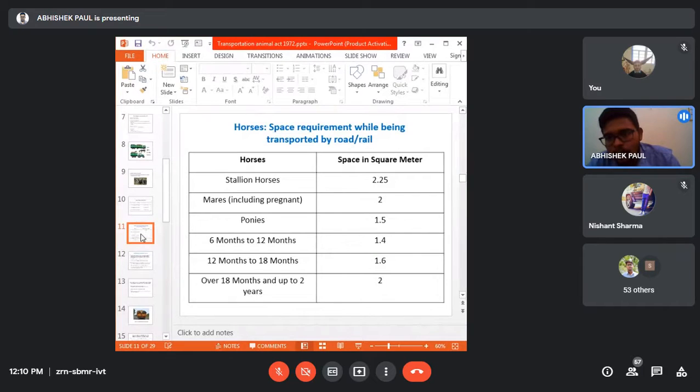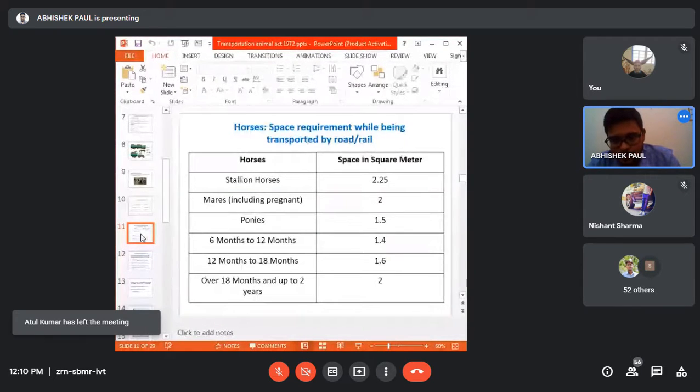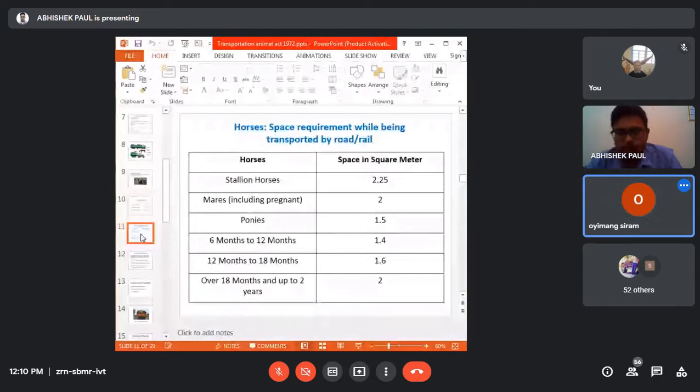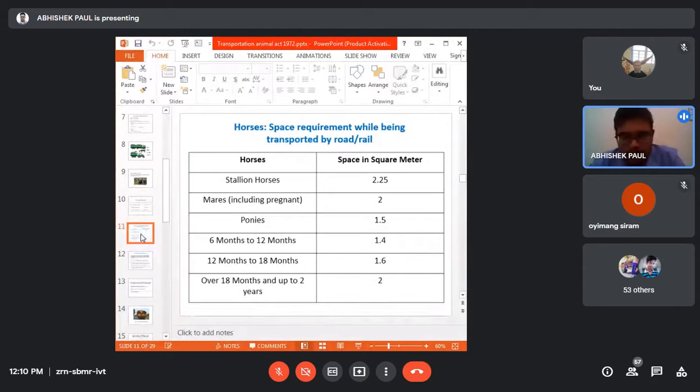Now, Oimang Siram, can you tell me what is the definition of stallion? Adult males. Okay, very good. So an adult male horse is called a stallion. Then mare is the adult female. For ponies, the space requirement is 1.5 square meters. From an exam point of view, no need to remember all the space requirements, but at least try to remember the space requirement for stallion and mare. Then going to the next slide.